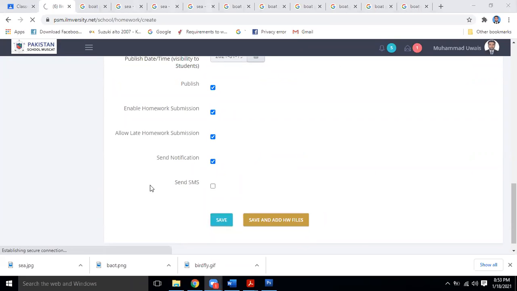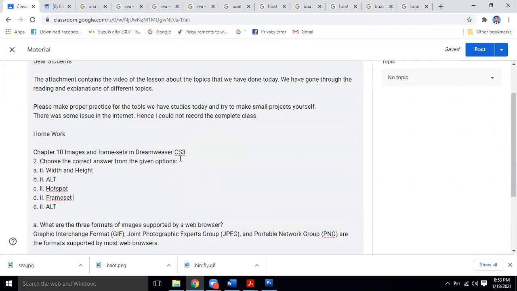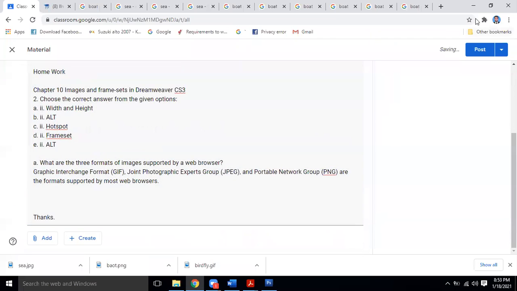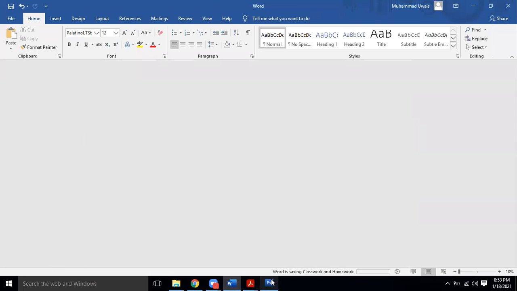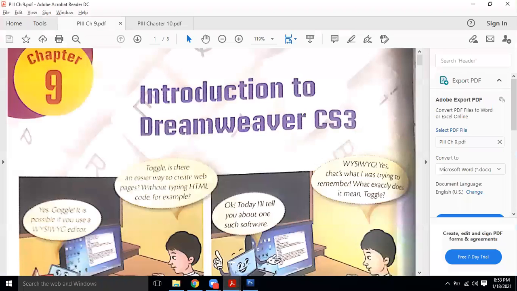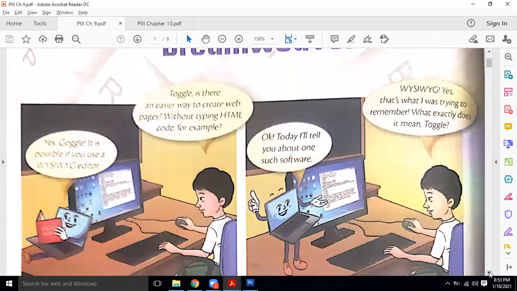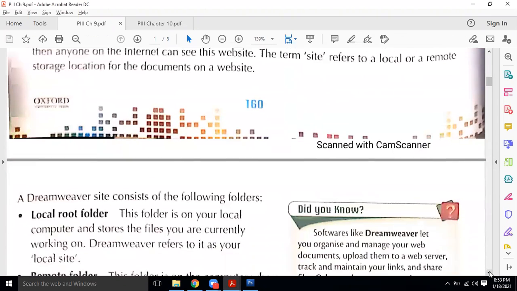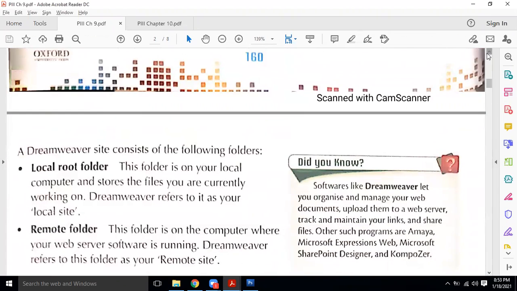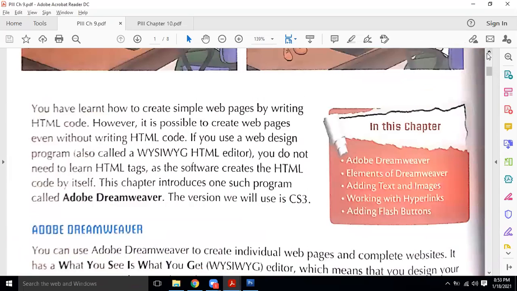Okay. Now we move towards the chapter. So in this revision class, I will also give you today's video of whatever we have studied. Now we move towards chapter number 9. In chapter number 9, basically we had seen the introduction of Dreamweaver. Tomorrow in the next class, or whenever we will have the next class, because on 24th you are going to have your test, today and in the next class we are going to have only revision for this chapter, and you will go through it and I will ask you in the next class.